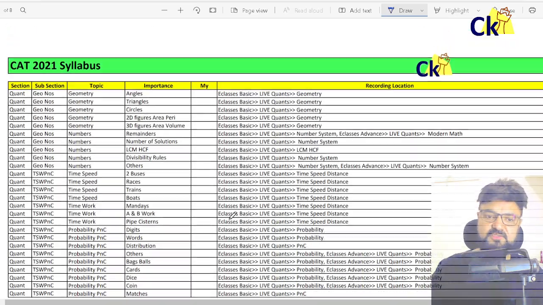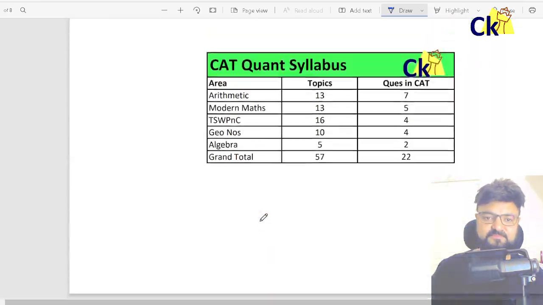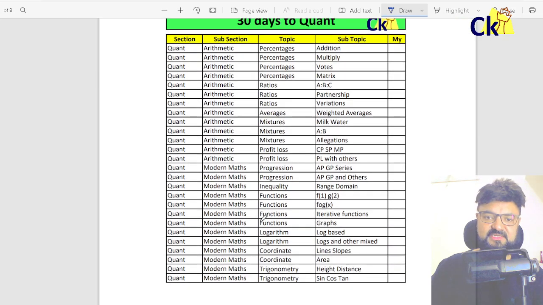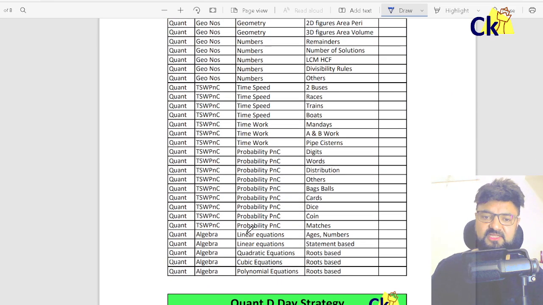All the topics for quant. You can take a screenshot of quant topics. Yeah. This is a complete syllabus from the quant: arithmetic and modern maths, the two most important topics. And then syllabus from geometry, numbers, time speed distance, PNC and algebra.